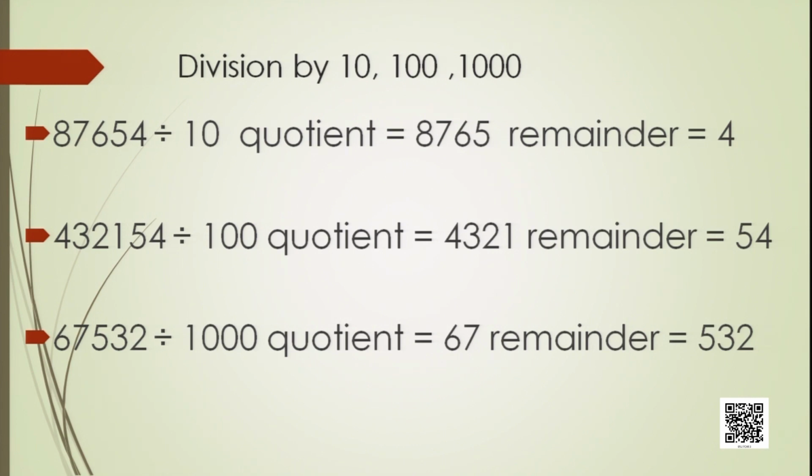8,765. Now in the next number, 43,254 divided by 100. Now, when you have 100, the last 2 digits are the remainder and the rest of the number is the quotient. So the last 2 digits are 54 and the rest of the number is 4321. So 4321 is the answer and 54 is the remainder.